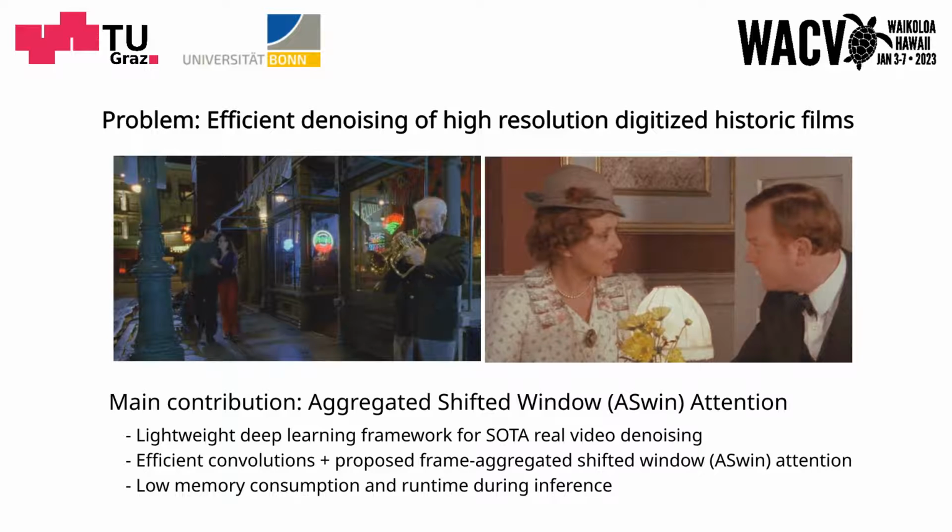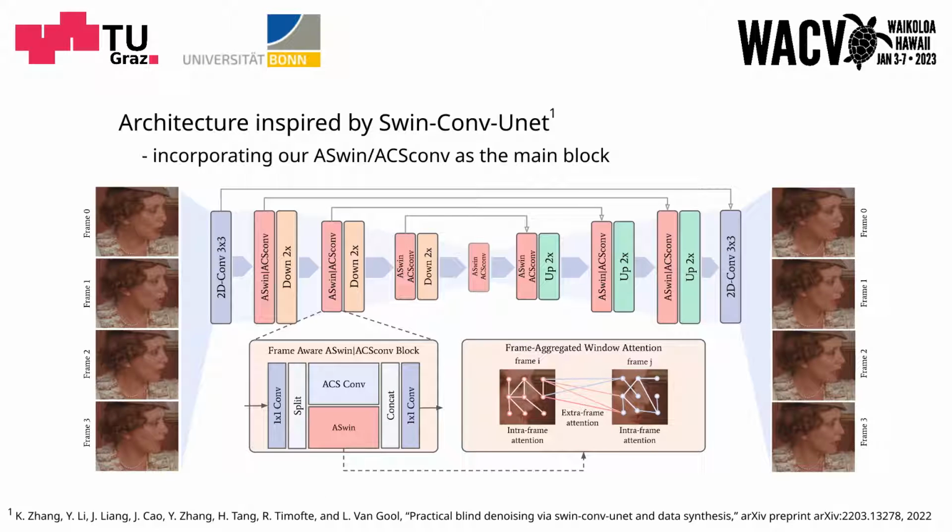Our general network architecture is inspired by SCUNet. Like SCUNet, our denoising strategy combines the local modeling ability of residual convolutions with the non-local modeling ability of efficient shifted window attention. As the main building block of the network, we incorporate our proposed ASwin ACS-conv block.